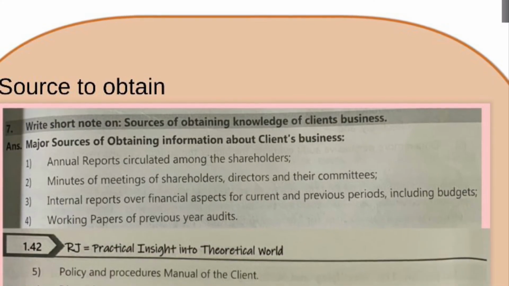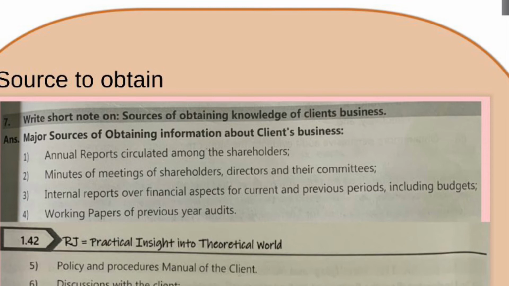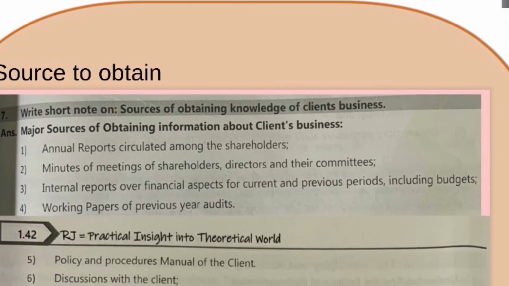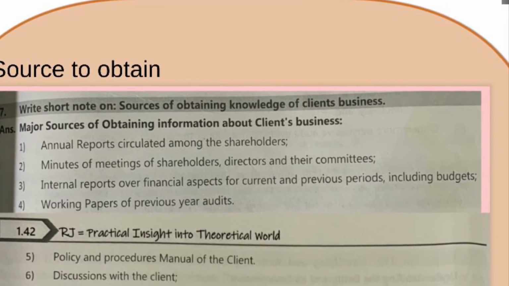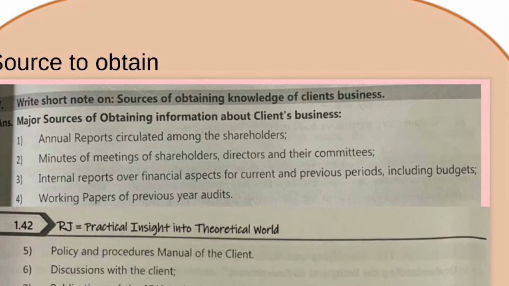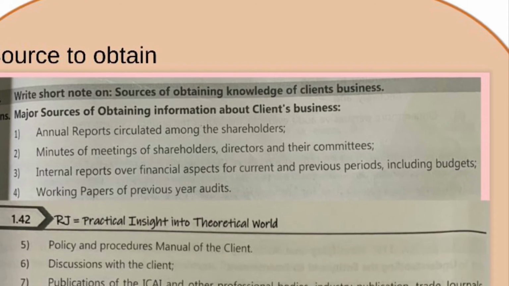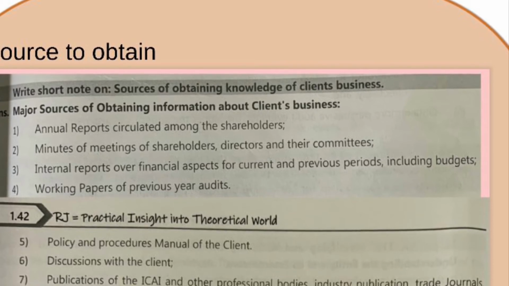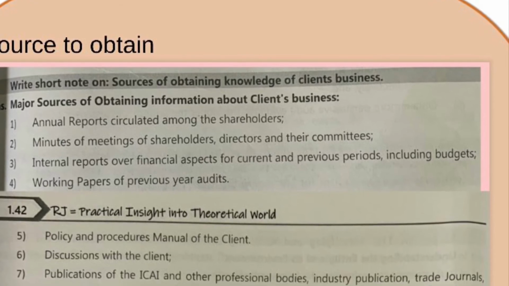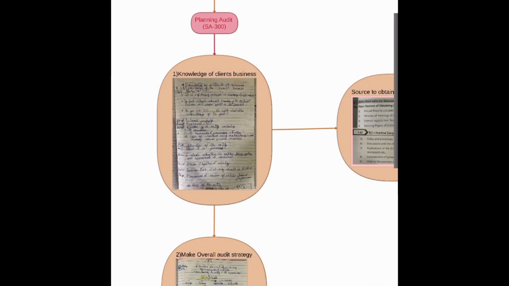Let's have one quick read of it. Major sources of obtaining information about client's business: annual report circulated among the shareholders, minutes of the meeting of shareholders, directors and their committees, internal report over financial aspect for current and previous period including budgets, working papers from previous audit, policies and procedure manual of client, discussion with client, publication of ICAI and other professional bodies, industry publication, trade journal, newspaper, etc., visit to premises of the client, consideration of general state of economy and its effect on client's business. Move ahead. Next step.